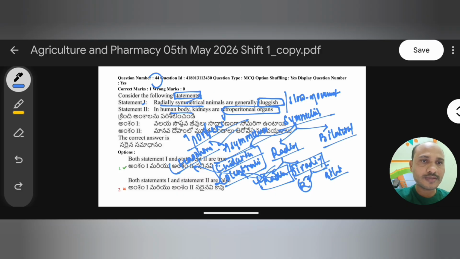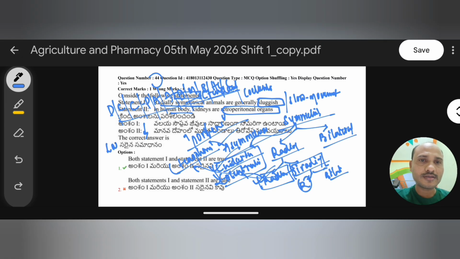Cnidaria and Coelenterata. The first phylum we know is Porifera, then Coelenterata, also known as Cnidaria. The third is Ctenophora, and the fourth is Platyhelminthes. Then Aschelminthes, meaning Nematoda, then Annelida, Arthropoda, Mollusca, Echinodermata, Hemichordata, and Chordata. These are the types of phyla in the animal kingdom. The second phylum, Coelenterata or Cnidaria, shows radial symmetry. And why does it show sluggish or slow movement? Here I am writing the reason. Because they lack a centralized head. Very important.